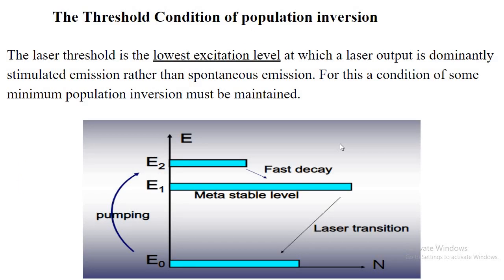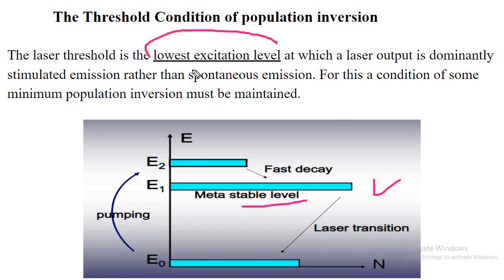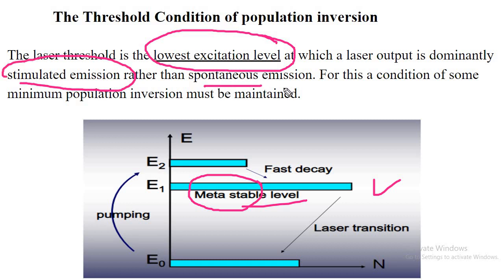Now you need to have a threshold condition. The threshold condition is about the metastable state. The threshold condition is the lowest excited level. The lowest excited level plays a very, very important role. That means this is the metastable state, which gives us the stimulated emission rather than spontaneous emission. So the stimulated emission is dominating here.